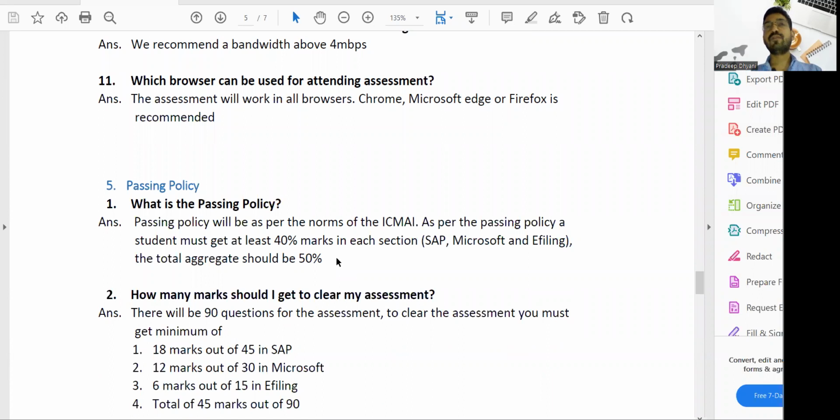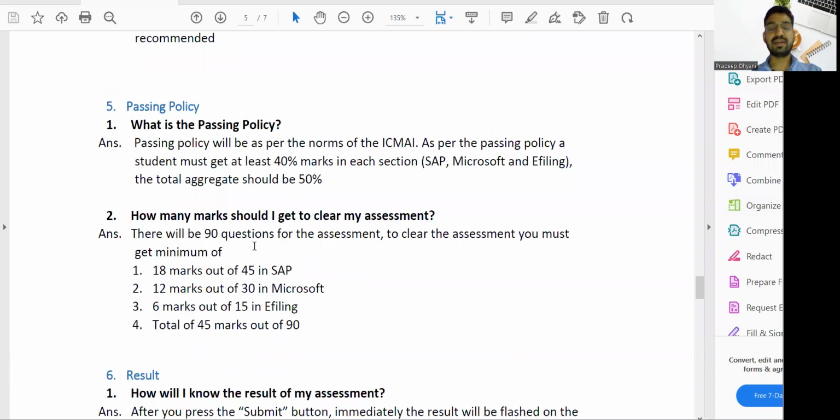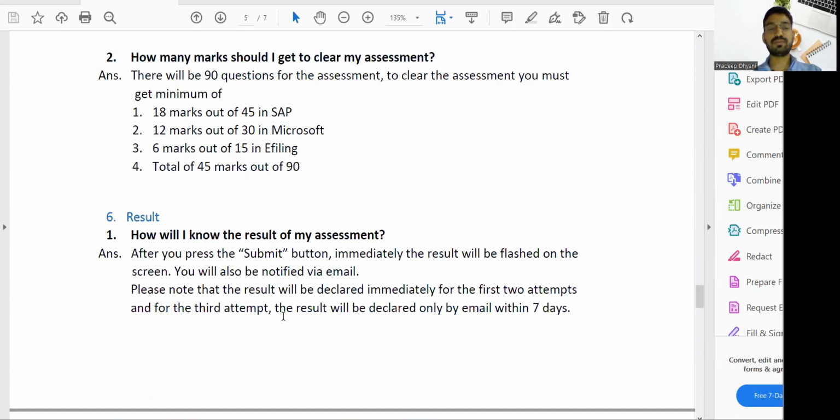Passing criteria: simply 40 marks in each of SAP, Microsoft and e-filing, or 50% in aggregate. 90 questions total in 90 minutes. 55 questions will come from SAP, 30 from Microsoft, and 45 from e-filing. You have to score 40%.